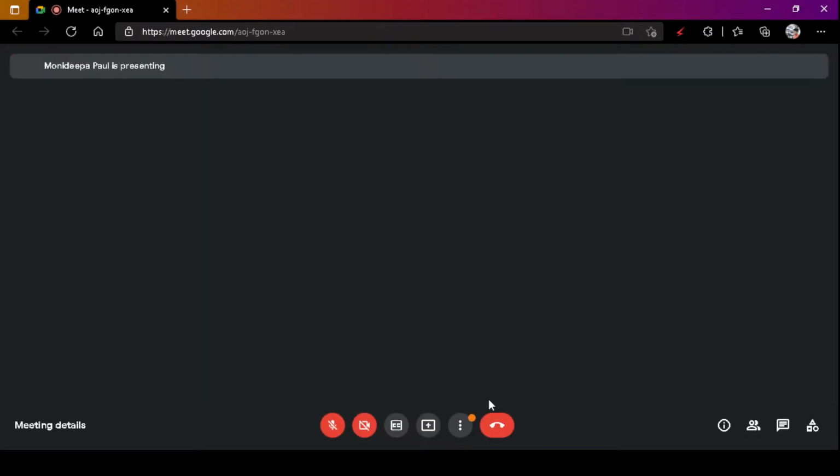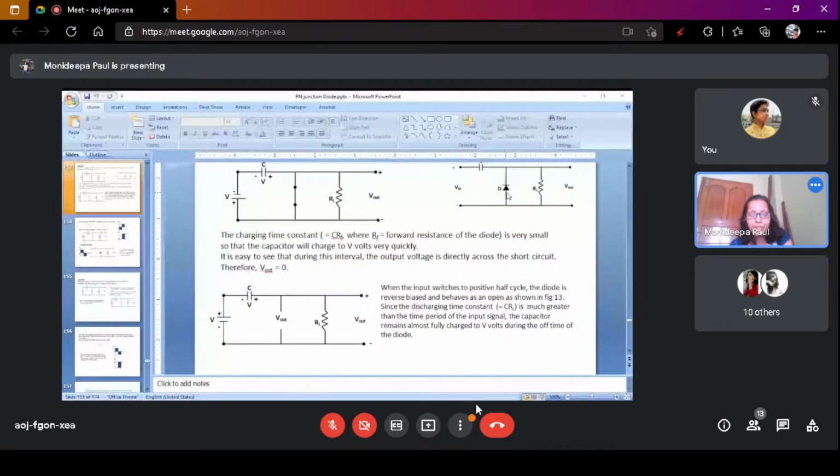Output is equal to twice V during the positive half cycle. When the input switch is to the positive half cycle, the diode is reverse biased and behaves as an open circuit. Since the discharging time constant CRL is much greater than the time period of the input signal, the capacitor remains almost fully charged to V volts, that is the input voltage, during the off time of the diode. That means during the reverse time of the diode.